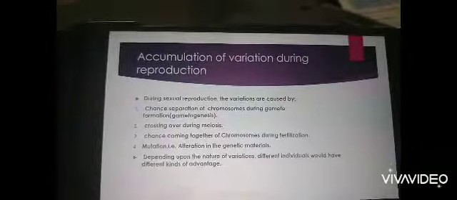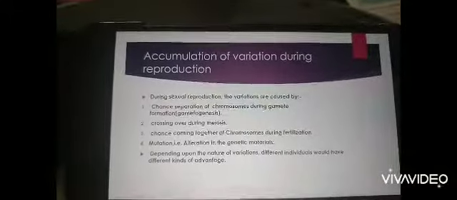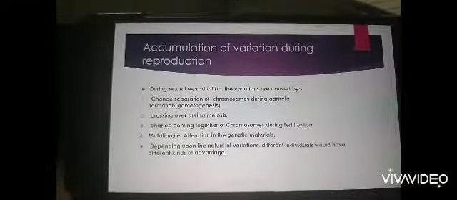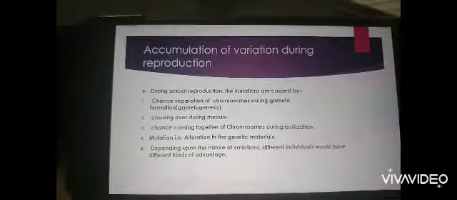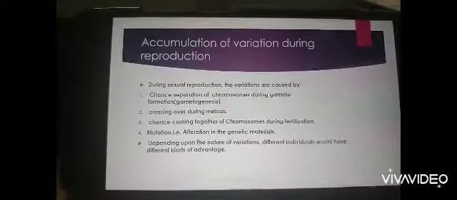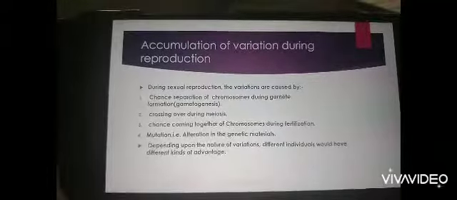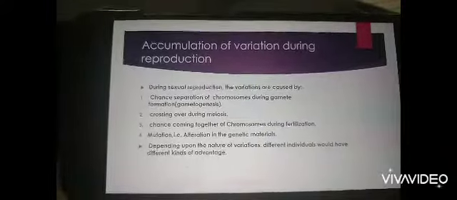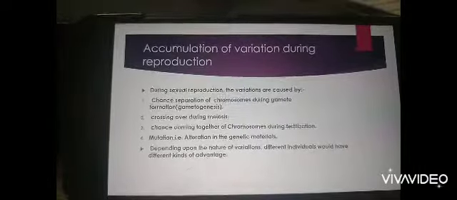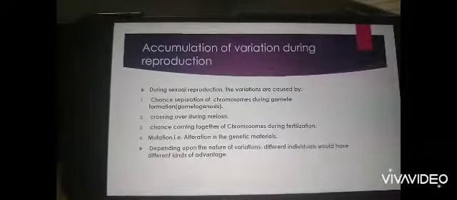Now, how does it happen during sexual reproduction? How do variations take place during sexual reproduction? First, the chance separation of chromosomes during gamete formation. Now, what are gametes? Gametes are sperm in male and ova in female. During the formation of these gametes, the separation of chromosomes can take place, and by this the variation will occur.